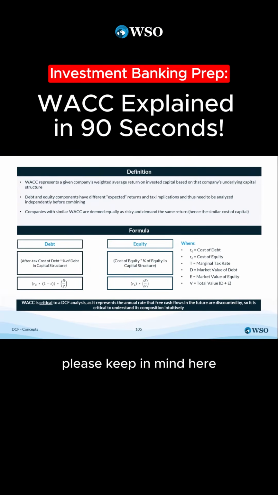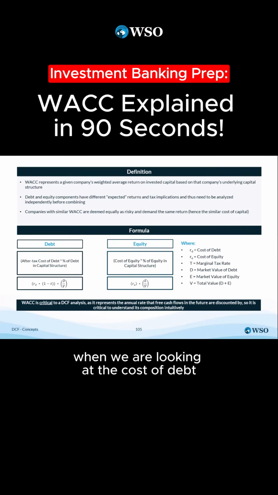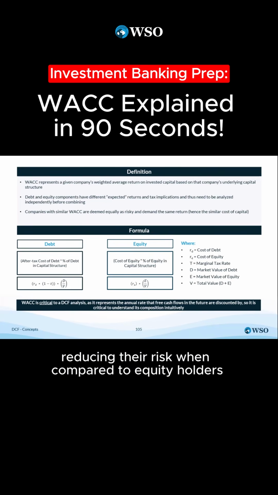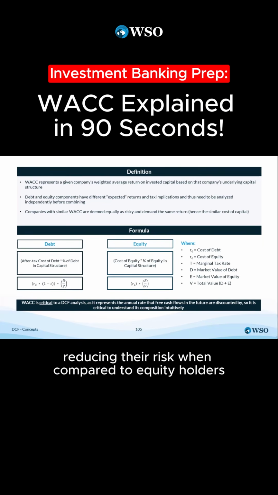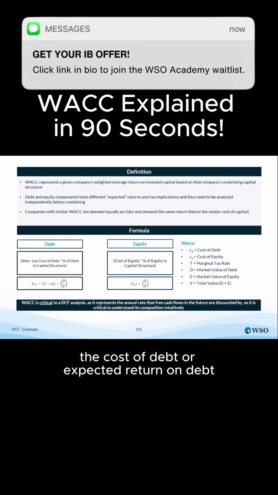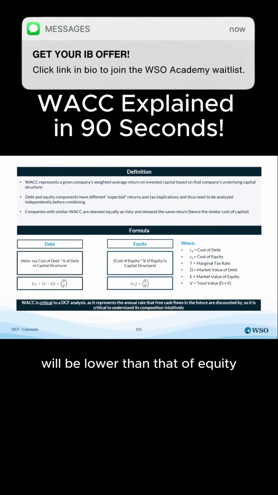Please keep in mind here that when we are looking at the cost of debt versus the cost of equity, the cost of debt will always be lower because it sits higher in the capital structure, meaning that in the event of a default or bankruptcy, debt holders will be paid back first, reducing their risk when compared to equity holders. Because of this reduced risk, the cost of debt or expected return on debt will be lower than that of equity.